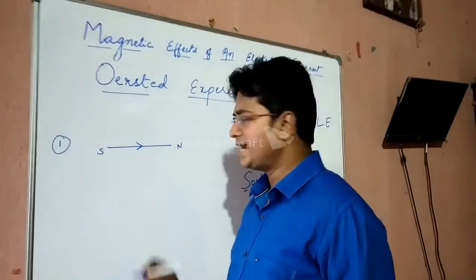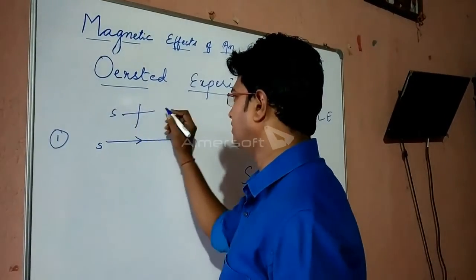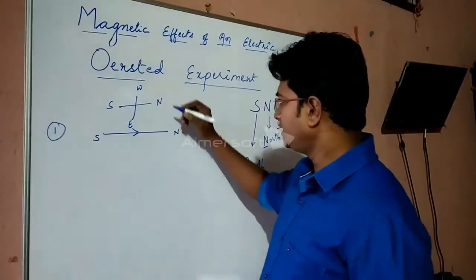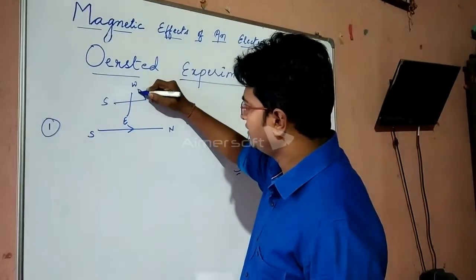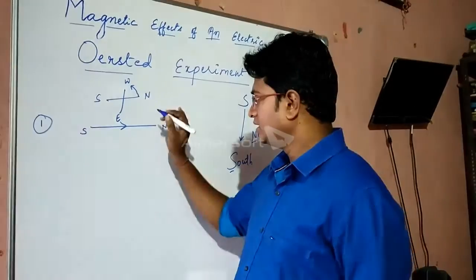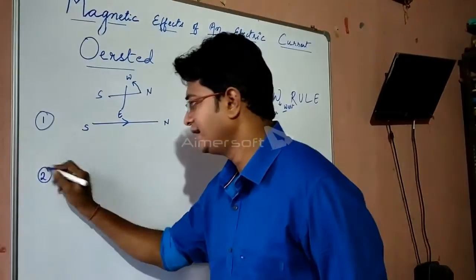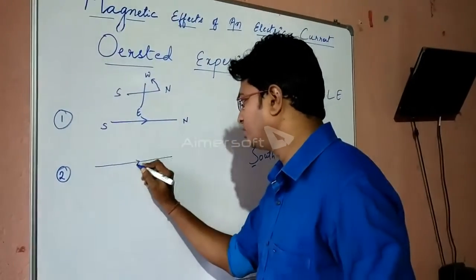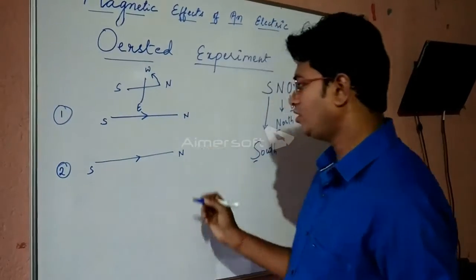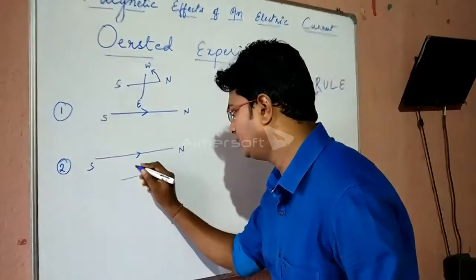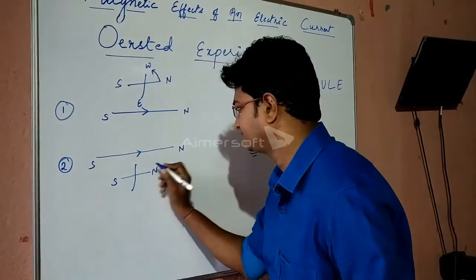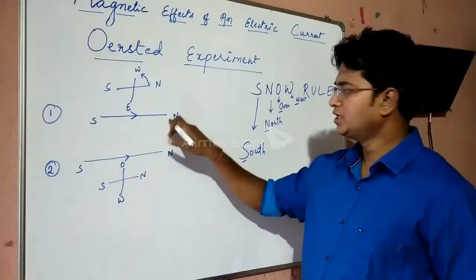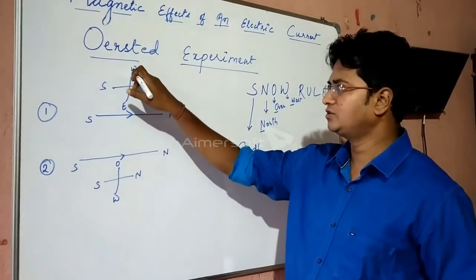So what he observed, first case, he observed that when current is passing from south to north and a magnetic needle is kept just above it, the north pole of the magnetic needle started deflecting towards west. Now he changed the position of the magnetic needle. Now he kept the magnetic needle just below the current carrying conductor.